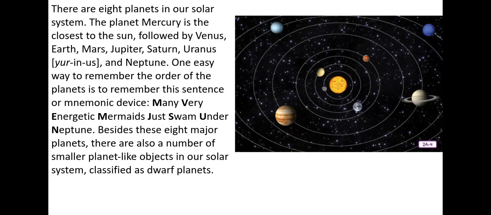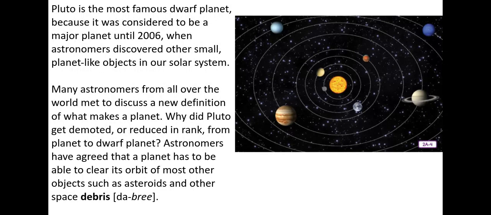Besides these 8 major planets, there are also a number of smaller planet-like objects in our solar system classified as dwarf planets. Maybe we'll learn about our favorite dwarf planet that used to be a real planet. Pluto is the most famous dwarf planet because it was considered to be a major planet until 2006, when astronomers discovered other small planet-like objects in our solar system.